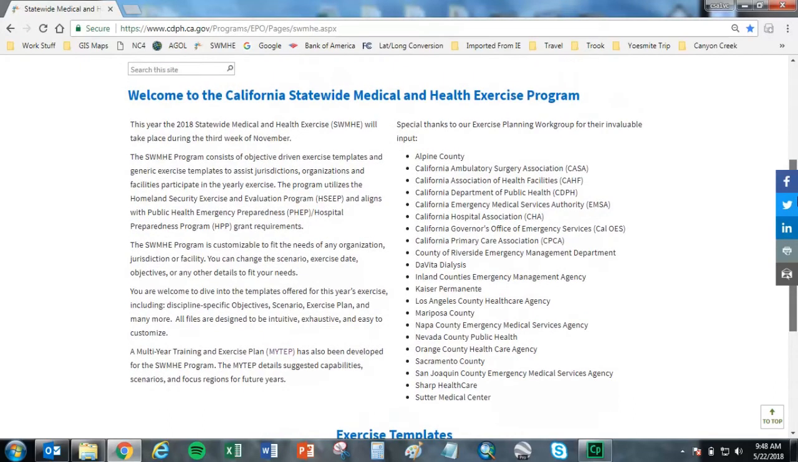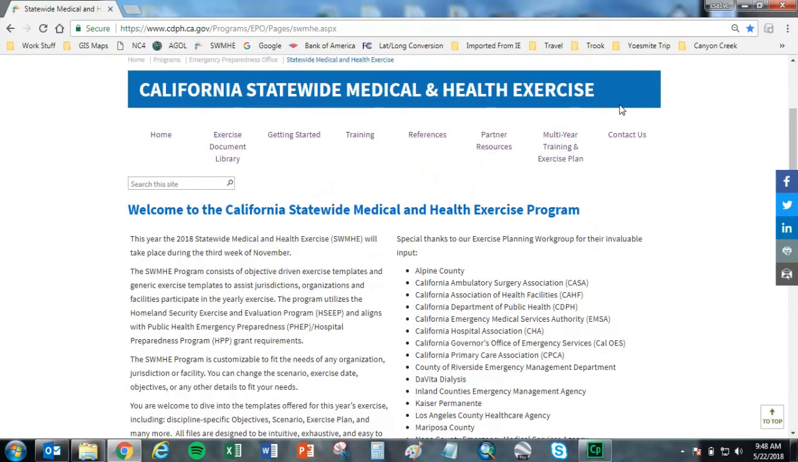Each page of the website has a statewide medical and health exercise banner right at the top. Directly below the banner are navigation links. We'll discuss each of these links in turn and then take a tour of the content behind each of them. Beginning at the left, the home link will take the user to this page. Immediately to the right of the home link is the Exercise Document Library link.